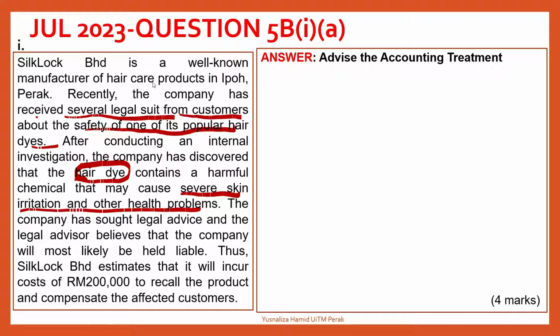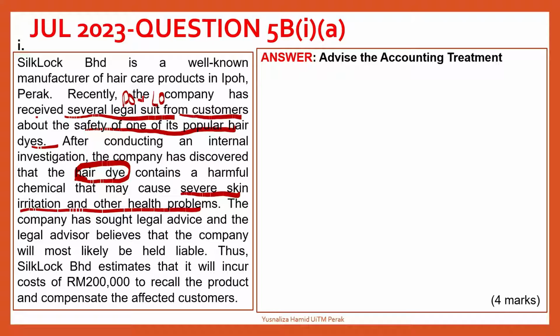In our case here, the company has been filed with a lawsuit from the customer. So therefore, there is a present obligation, a legal obligation. And the past event is that the hair dye that was being used by the customer caused them severe skin irritation and other health problems.